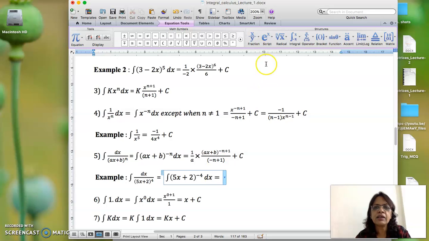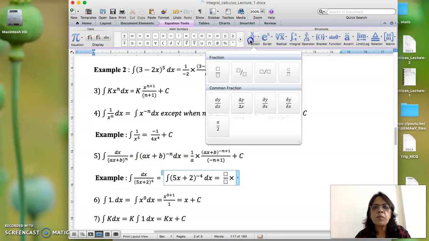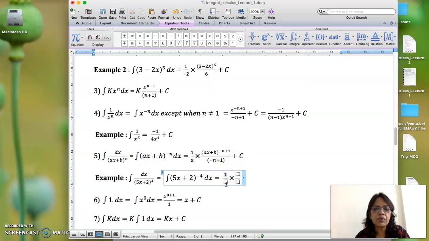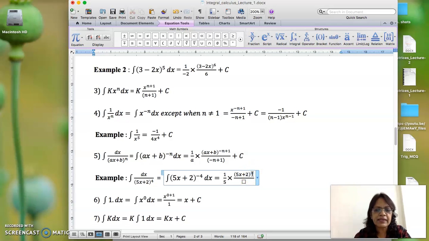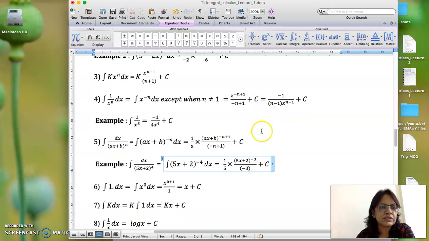So it will be 1 upon a will come first into remaining thing. So 1 upon 5, that is coefficient of x, and here what will come, it will be like this inside the bracket. Remaining क्या term है आपका, 5x plus 2 to the power of minus 4, that will be minus 3 upon minus 3 will come. And now after that you can, next step एक simplify करो, that you can write. So this is the answer for this thing, right?